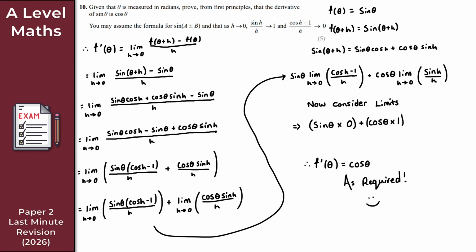As you can see, these questions here on paper aren't really challenging. They are long. It's nearly 10 minutes just to answer this 5-mark question here. And there's a few little things that you do need to be careful of as you work through the question. But these are quite standard results. It hasn't popped up for a few years, so I'm hoping it might pop up on this year's paper 2. If it does, you can call me a genius. If it doesn't, then you can call me whatever name you want to. But hopefully it will pop up on paper 2. Well, there we go then. That gives us the solution here to question 10.